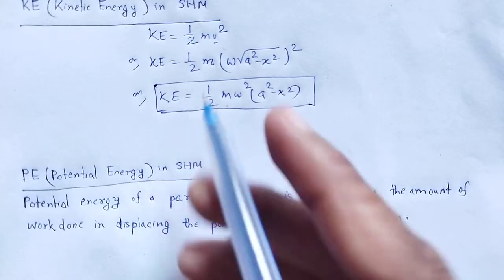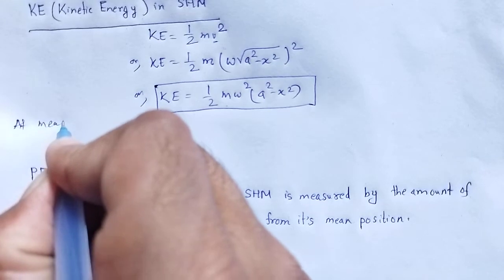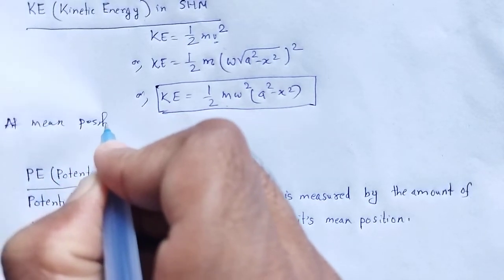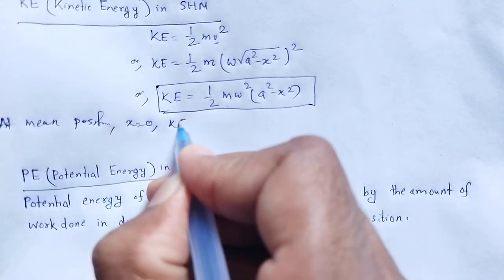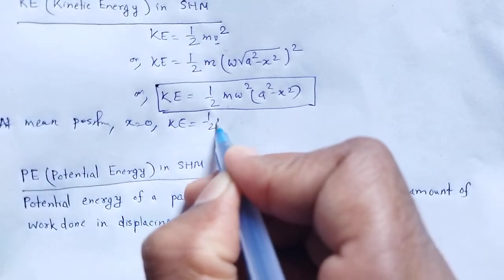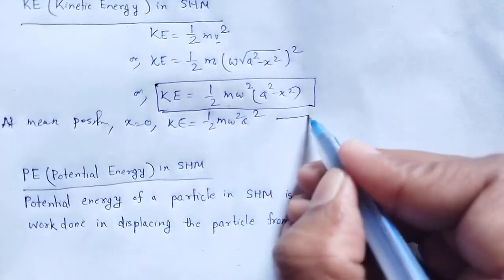Again at mean position, what is that of kinetic energy? Kinetic energy will be half m omega square a square, which is maximum.